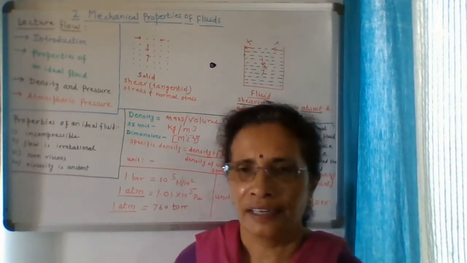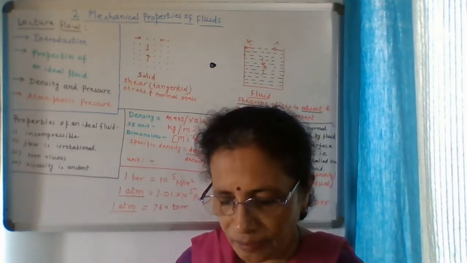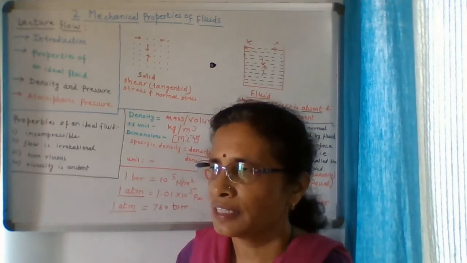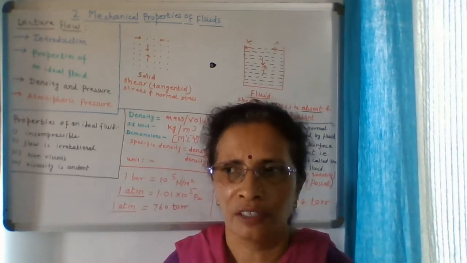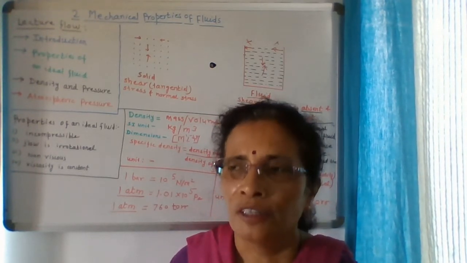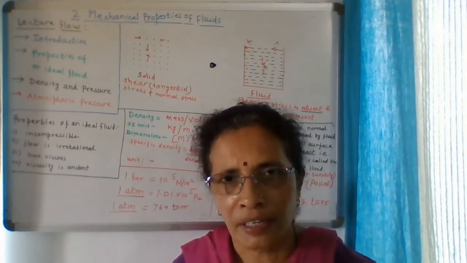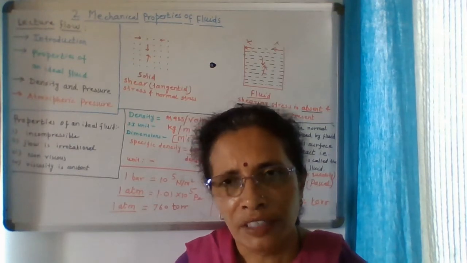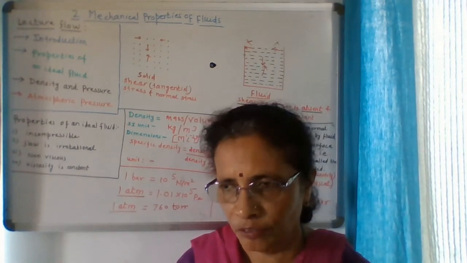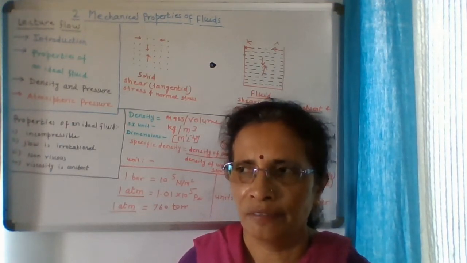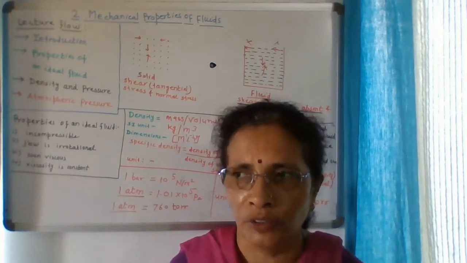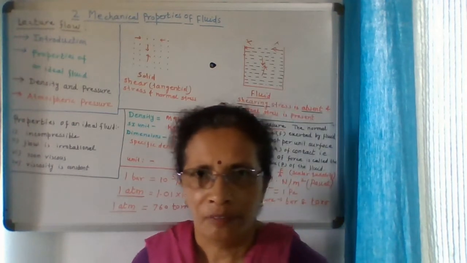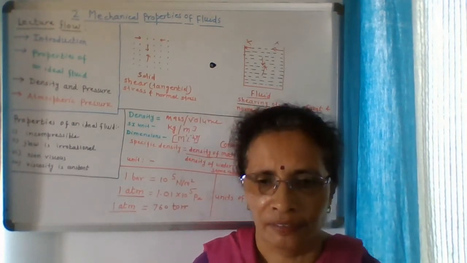What happens when the pressure exerts on the steady state of the water, or the steady state of the fluid, on the fluid at rest? That branch is called hydrostatics, and the branch in which the fluid flows and we observe the behavior of the flowing fluid is called hydrodynamics. So that we will see in the next chapter. Thank you.